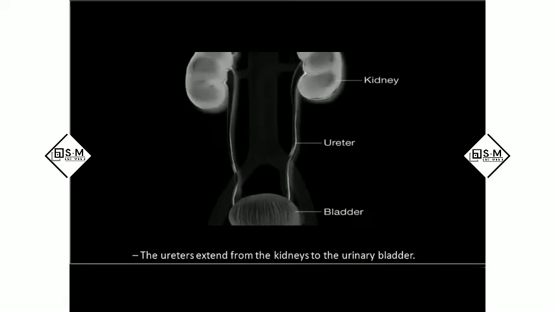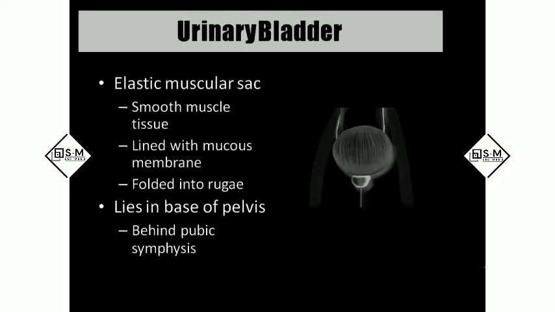So the interior of the ureter is lined by mucous membrane. And the urinary bladder is actually made up of smooth muscles, which are not under our control. It is also lined by mucous membrane inside. It has many foldings, which we call rugae. So it has the capacity to stretch. That's why around half a liter of urine can be filled into the urinary bladder at maximum. But we will get a warning that we want to urinate at around 250 ml.